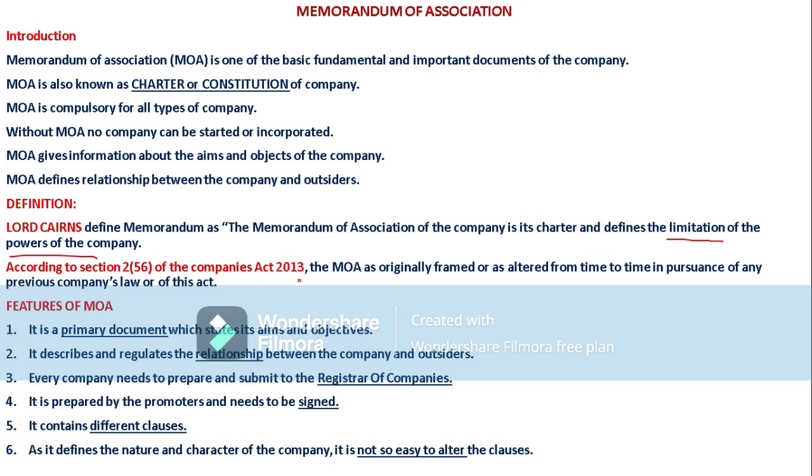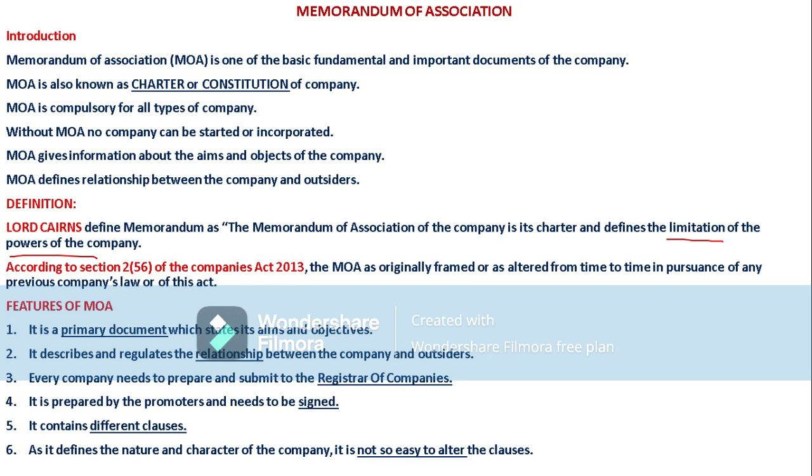If we now look at the features of the memorandum of association, what would be the features? So the first one is, it is a primary document which states its aims and objectives. The memorandum of association is a very important, fundamental, primary document which states the aims and objectives of the company.